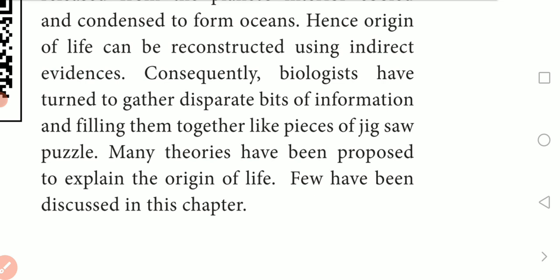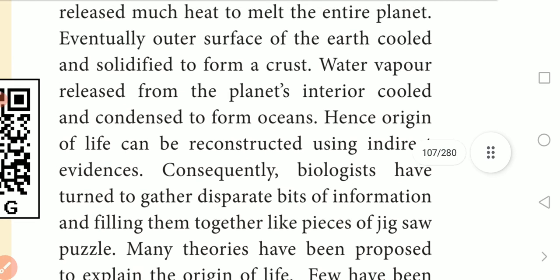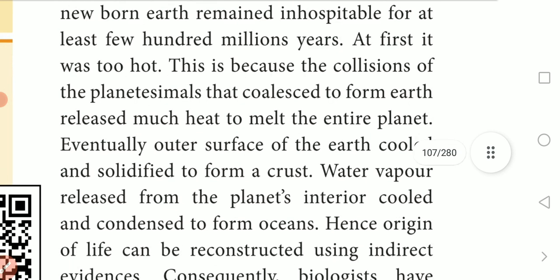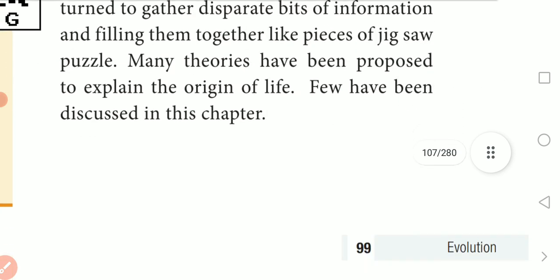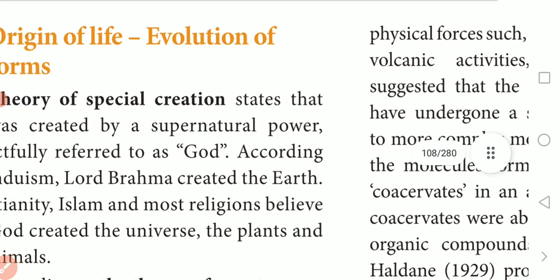Many theories have been proposed to explain the origin of life, and a few are discussed in this chapter. In this chapter we deal with how living organisms came to exist and the various changes they have undergone.